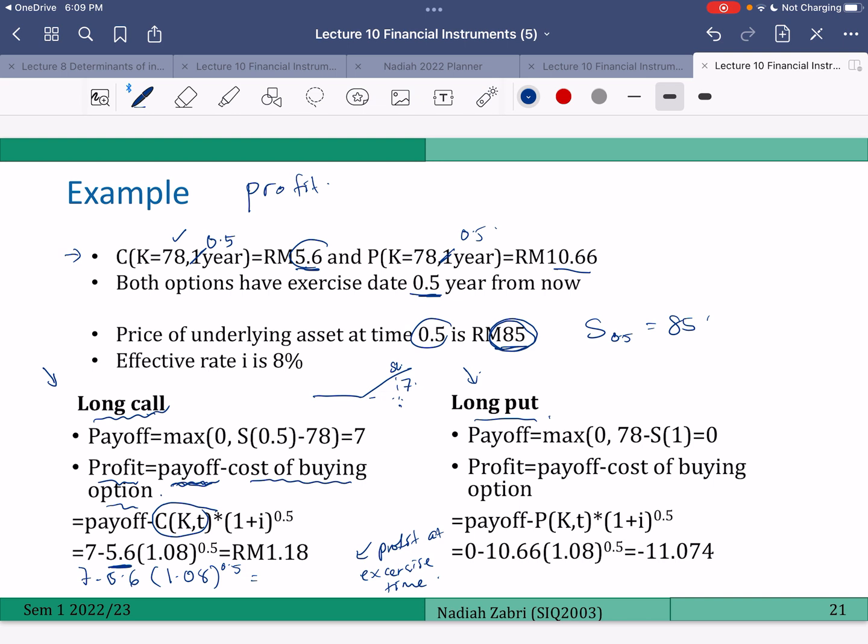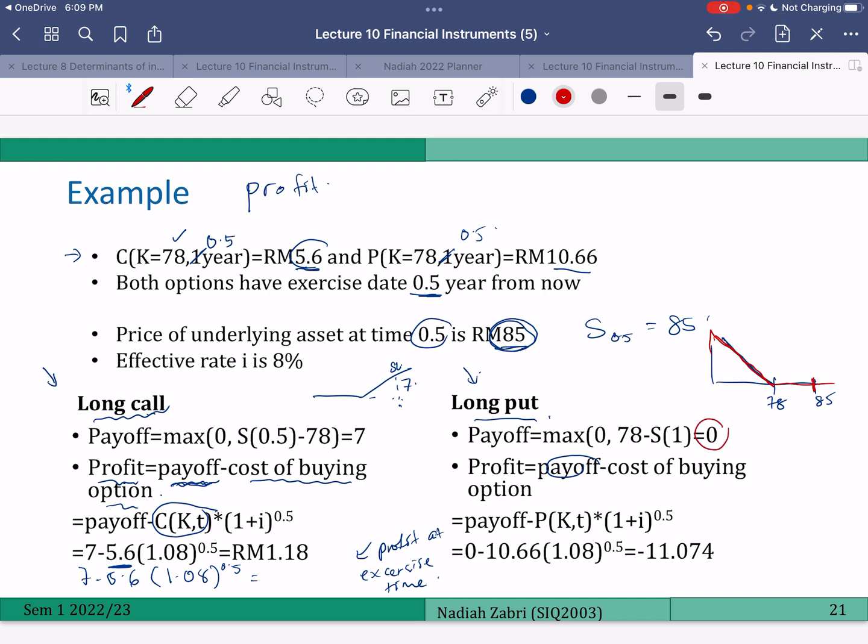For the long put, let's try to find the payoff first. So the K is 78, but the price is now 85. The payoff of put, if you draw, it will look like this. Okay, so the payoff here is 0.